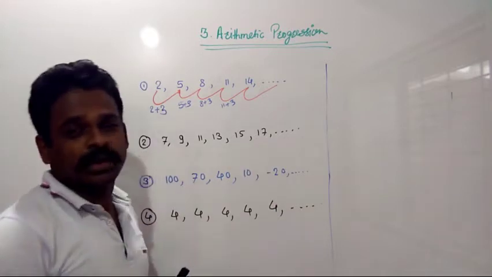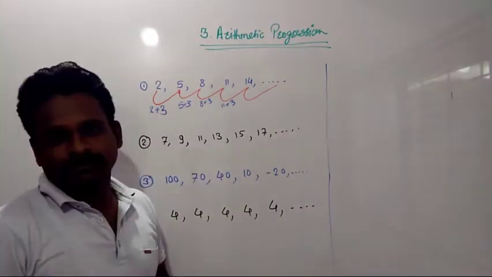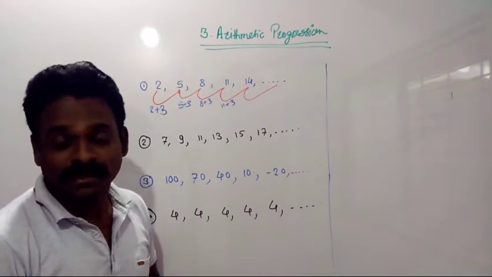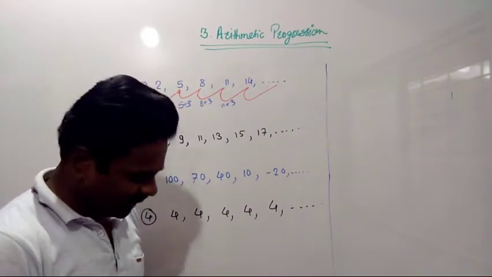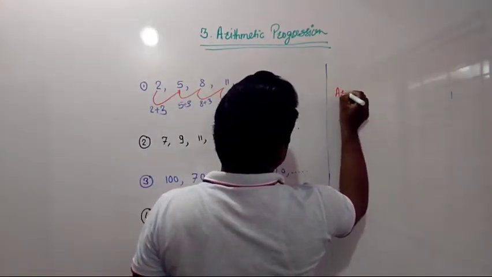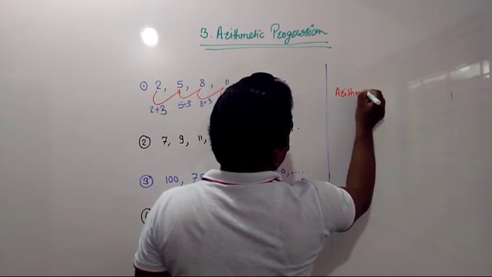In that manner, whatever sequence you are getting, and that sequence is what? It is an arithmetic progression. That is an arithmetic progression. So how can we define arithmetic progression?